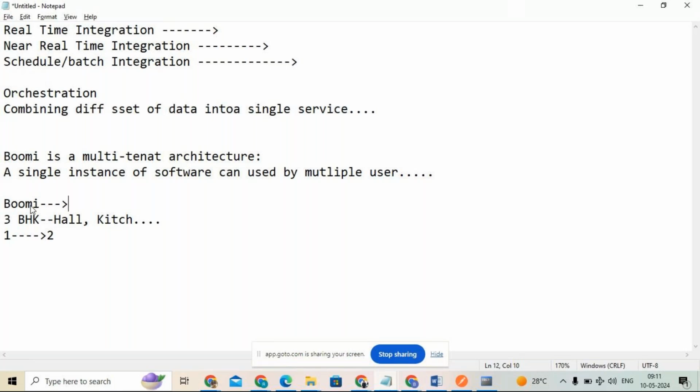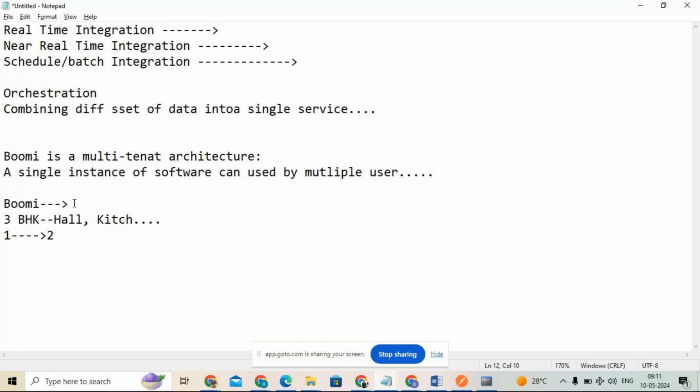It's not like Boomi is providing different features to TCS, different features to Infosys, different features to some XYZ company. No, it's not like that. Boomi is giving the same software, the same features, the same security, the same licensing cost, all the same for each and every customer purchasing this Boomi software.